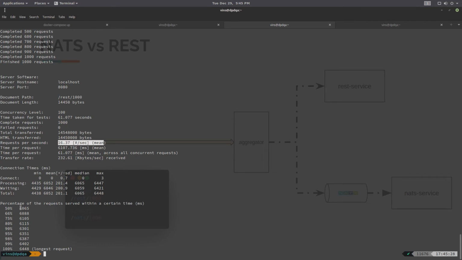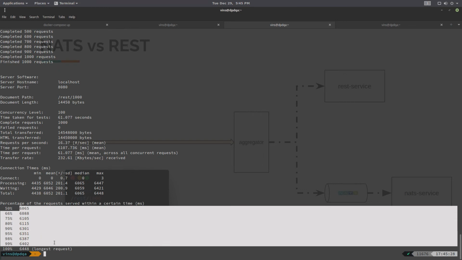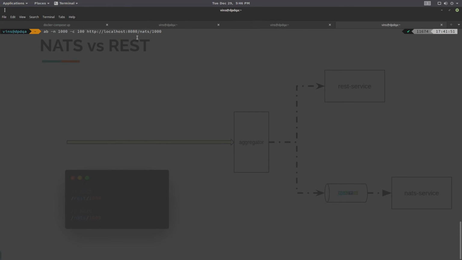If you see the response time, the median is 6 seconds, and the maximum response time goes up to 6.4 seconds. So basically, it means that when you have hundreds of concurrent users, more than 50% of the users were experiencing 6 seconds response time. That's what it means. Now let's do a similar test with the NATS backend.